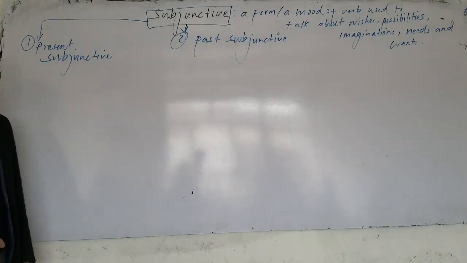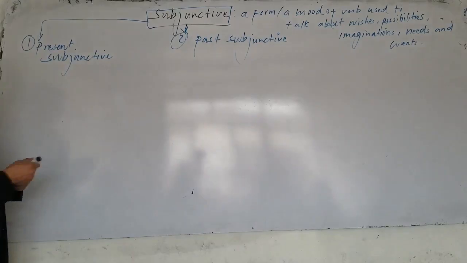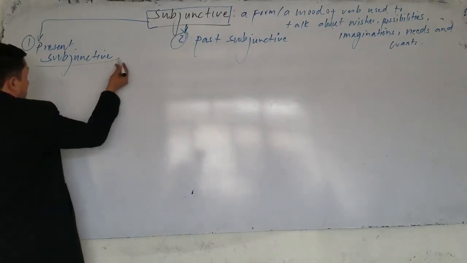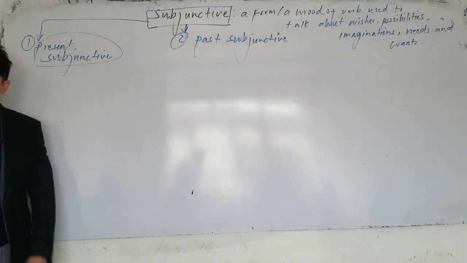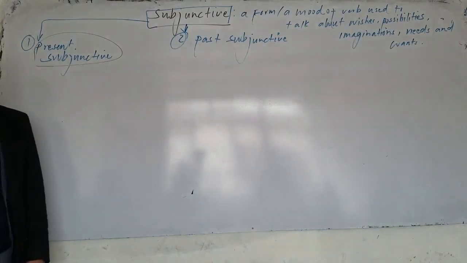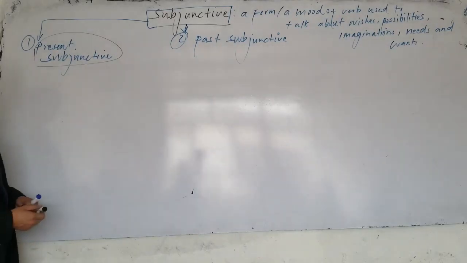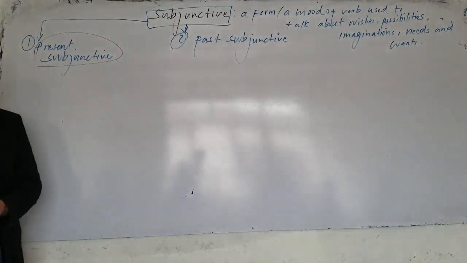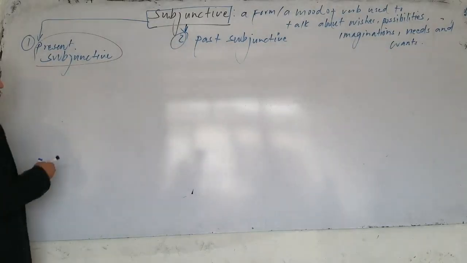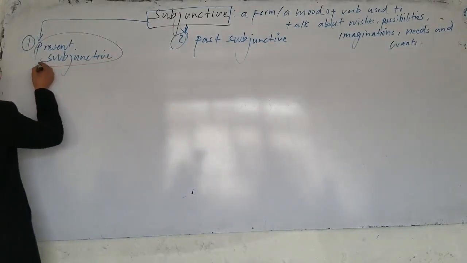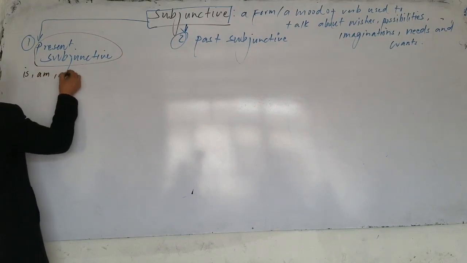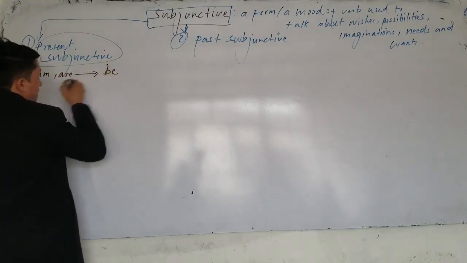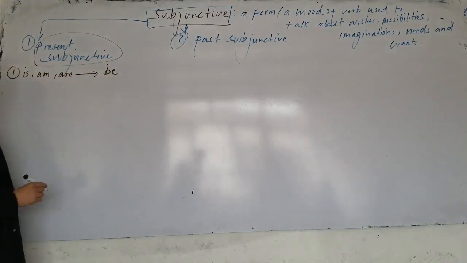Now, what is a present subjunctive, and when do we use it? In the present subjunctive, we use the base form of the verb, the infinitive form, but the meaning is different. The difference between simple present tense and present subjunctive is that we do not use to be verbs. Instead of is, am, are, we always use be. That's point number one in subjunctive.